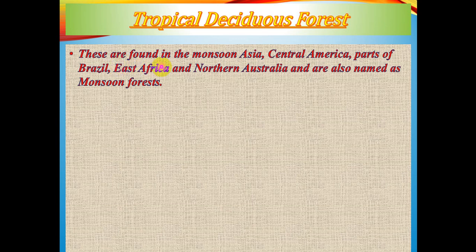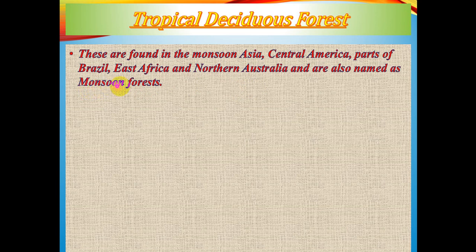Now these are found in the monsoon Asia. The word monsoon means season. So seasonal, Asia is having lots of seasons. We are having seasonal, which is not there in different parts of the world. So monsoon Asia, Central America, parts of Brazil, East Africa, Northern Australia, and are also named as monsoon forest because monsoon means season or mausam, and here monsoon also means rainfall.